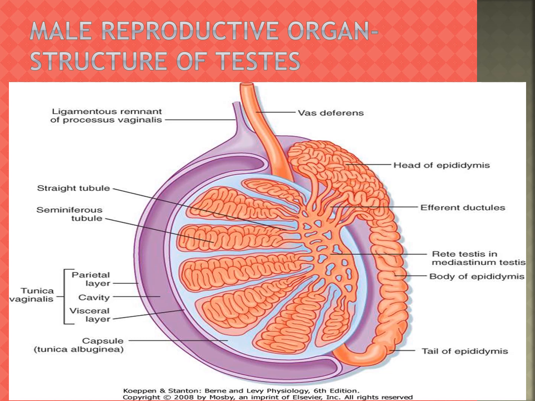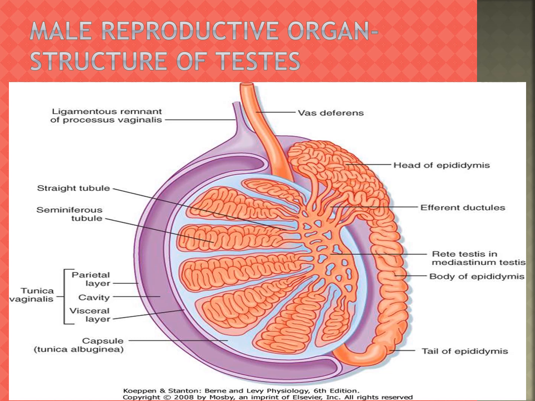Everybody saw the picture? See properly one more time. Efferent ductules, head, body and tail of the epididymis, and the outer layer, the parietal layer, the inner layer, the visceral layer, and in between the cavity. These three together make the tunica vaginalis.